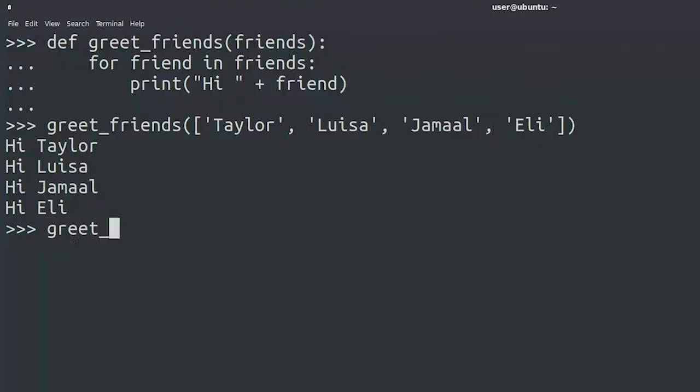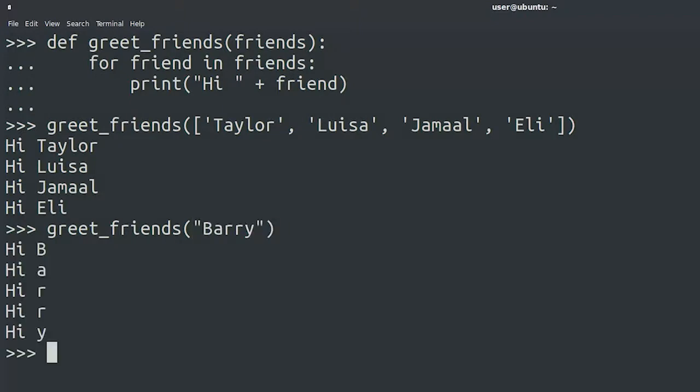Greet friends, Barry. Huh, not what we expected, right? Well, what's going on here? This happens because strings are iterable. The for loop will go over each letter of the string and do the operation we asked it to do, which in this case, print a greeting. Depending on what you're trying to do, you may actually want to iterate through the letters of a string, but in this case we don't.